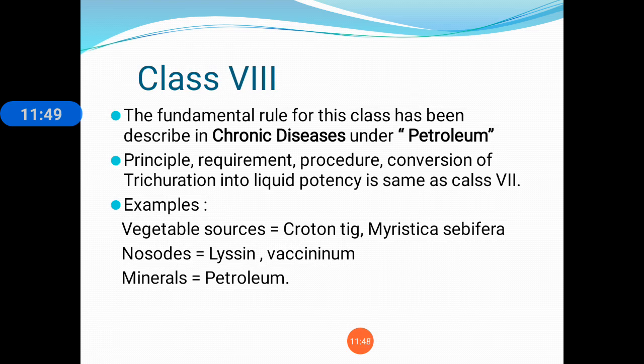Okay, so in class 8 you have to take the required quantity of sugar of milk in the mortar and pestle, and then the required quantity of medicine or drug substance you pour over it, and then you follow the 1 hour process of the trituration. Okay, this is the only small difference in the procedure.